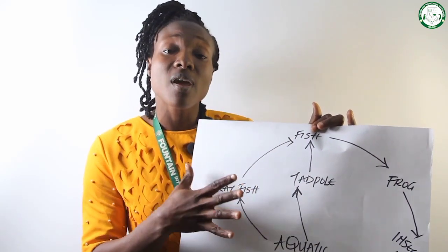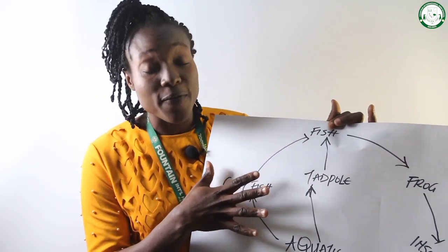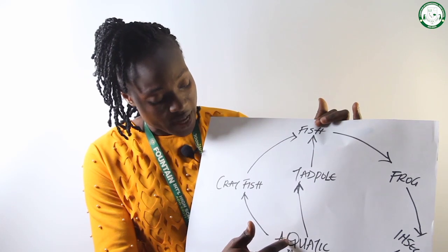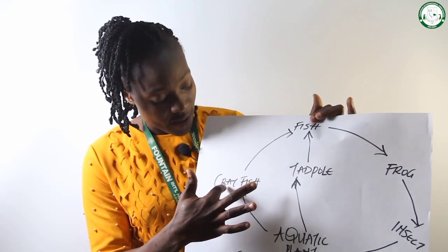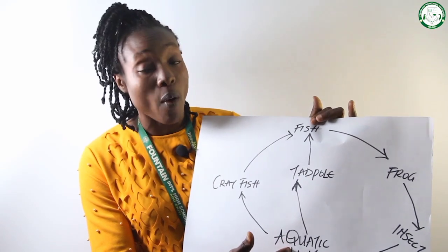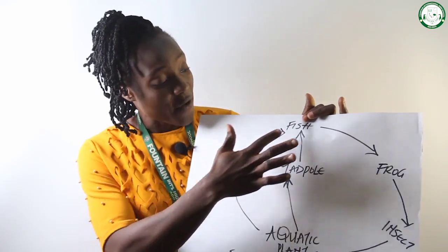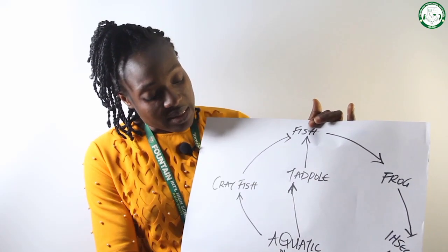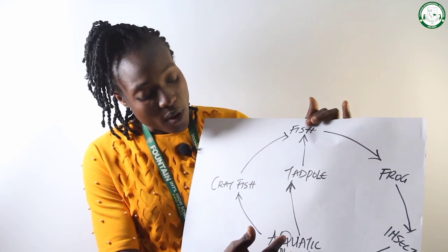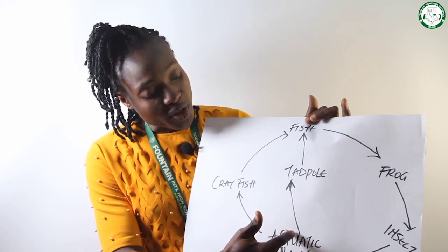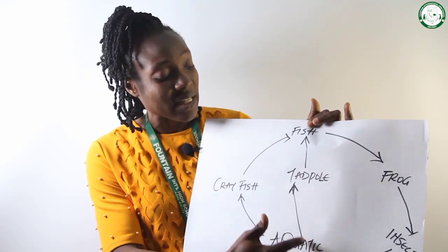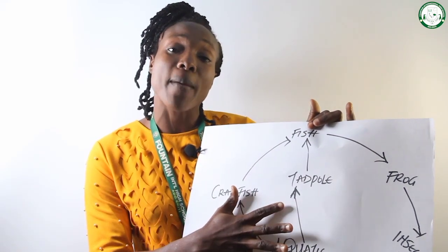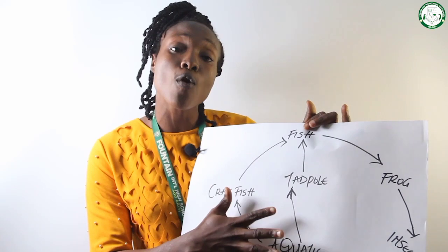Now if we are to count the food chains in this food web, let's do it together. We have the aquatic plant, crayfish feeds on aquatic plants, and fish feeds on crayfish. Now looking at this again, you have aquatic plants, which tadpole feeds on, and fish on tadpole. So you can see that in this food web we have more than one food chain.